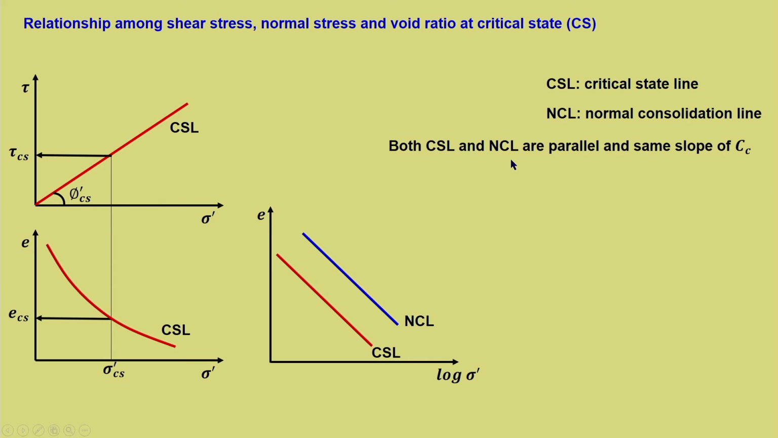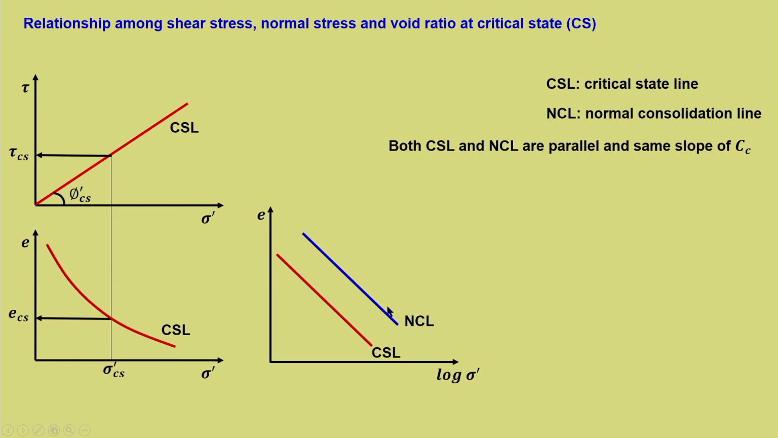Both CSL and NCL are parallel with the same slope, the compression index Cc, because this is nothing but e versus log sigma dash, which we have seen during consolidation, and we know that the slope of this is going to be the compression index Cc. When we discuss the next one, that is q, p dash and v, then the slope will change. That is the only difference, but the concept remains the same. So, the slope is Cc for both CSL and NCL.